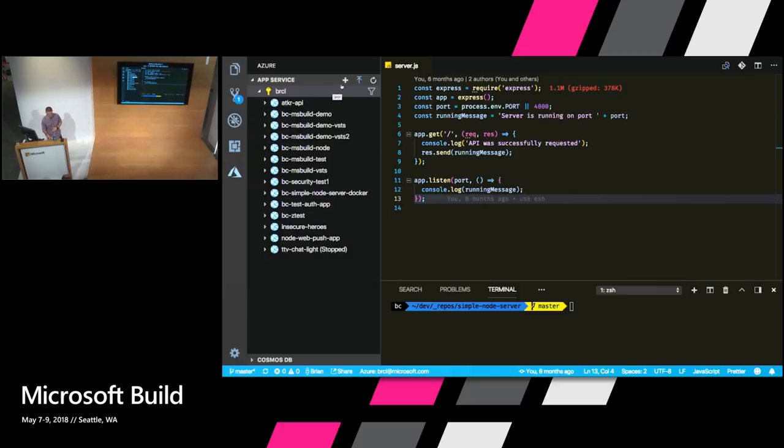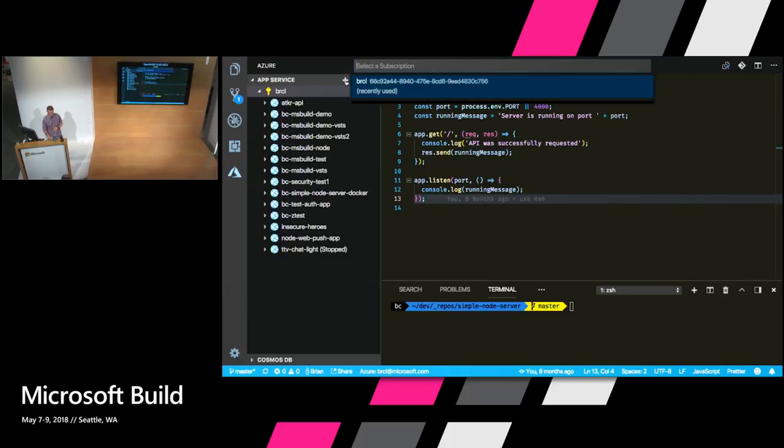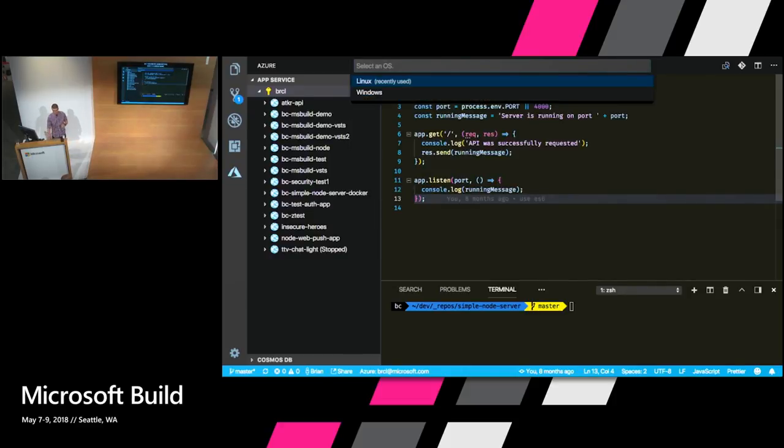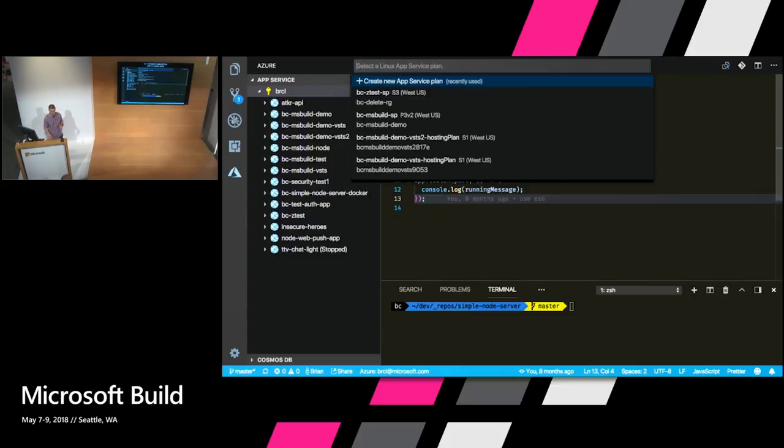in there. Now, if I wanted to create a new one, I just click the little plus icon, and we start getting prompts in Visual Studio Code. So I choose my subscription, give it a unique name, demo code, hit enter. So that's going to go and let me choose a resource group now. I'm going to choose Linux as my operating system. And you can see very similar flow that we saw in the portal and through our options in the Azure CLI.